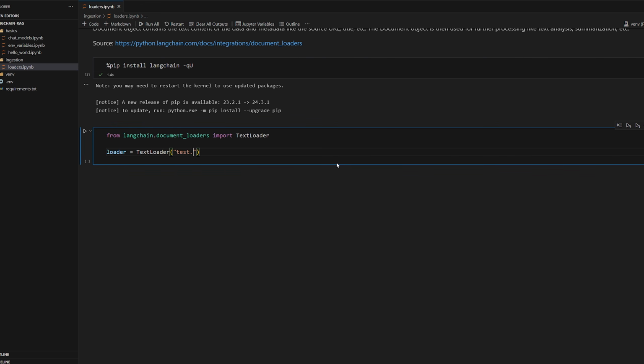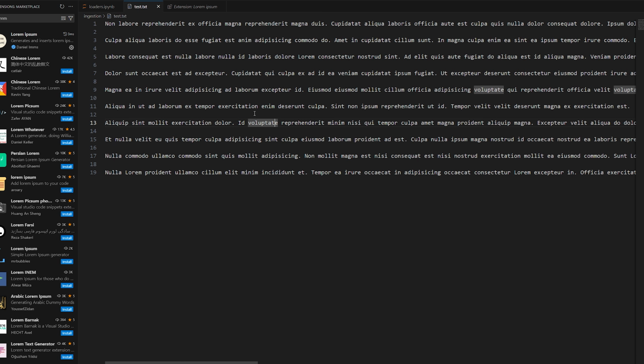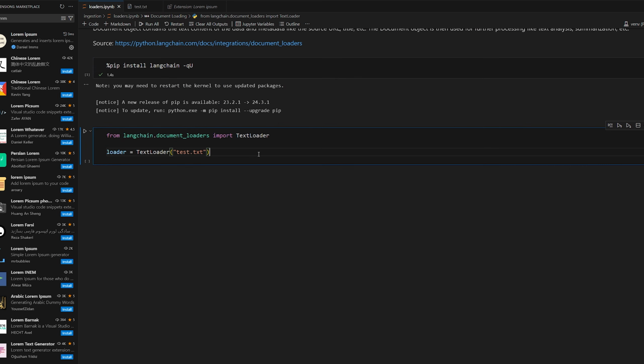So we'll do test.txt. We don't really have anything, so let me go and add a file real quick. We'll do new file, test.txt. Alright, so I've got a couple of paragraphs here of just random lorem ipsum gibberish. Now to load it in, we're going to do documents is equal to loader.load.